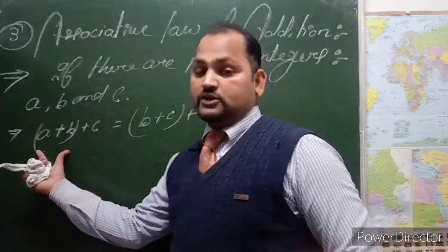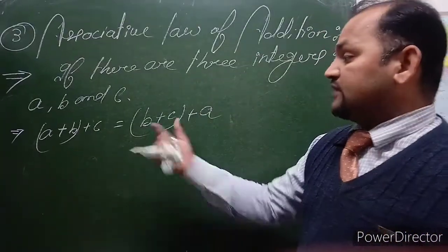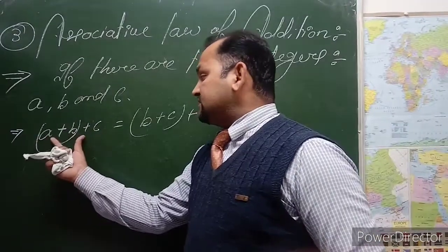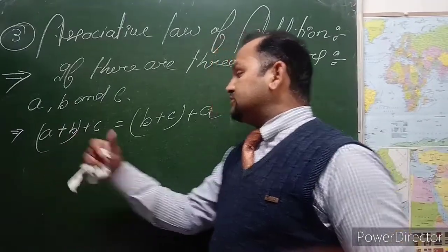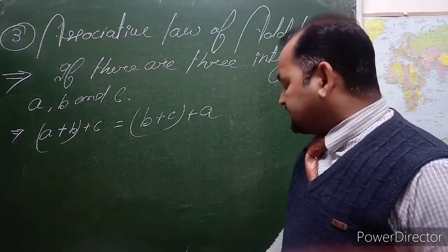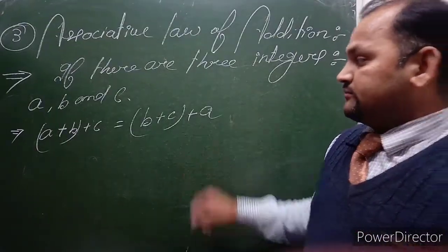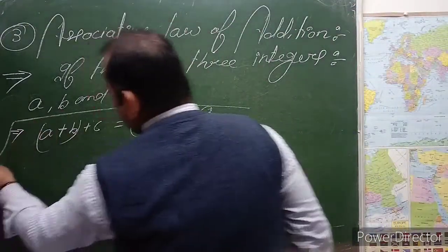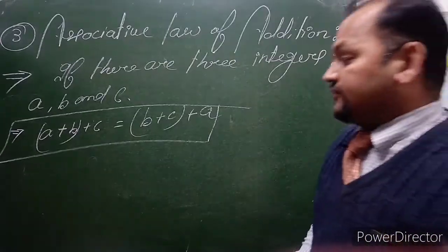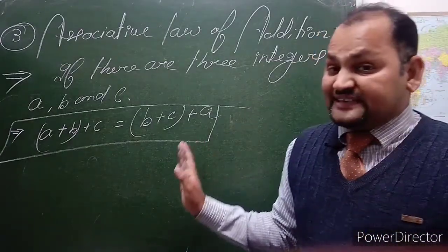First of all, let's group them. Then you have to group the second one: A plus B in bracket plus C is equal to B plus C plus A. Let's check whether it is correct. Basically, it is very simple.